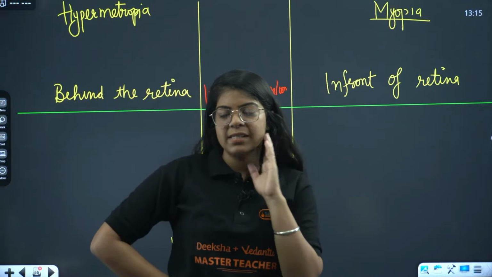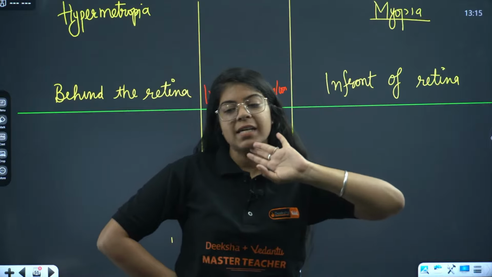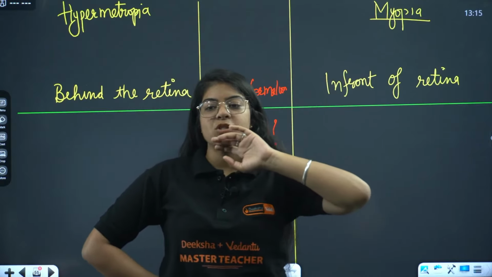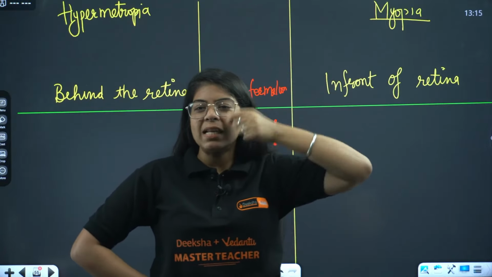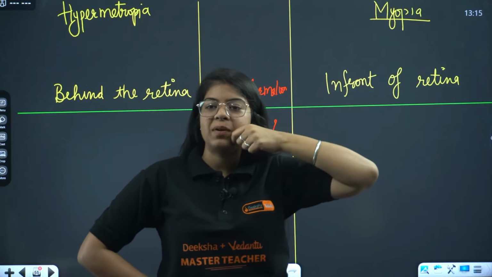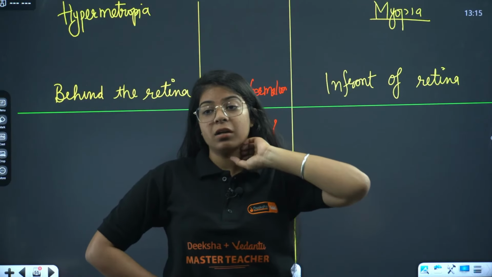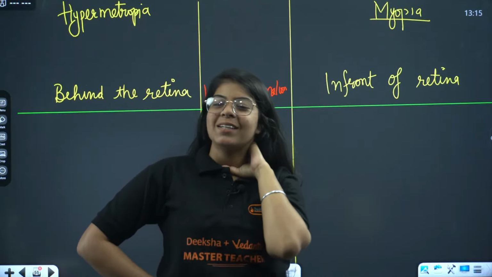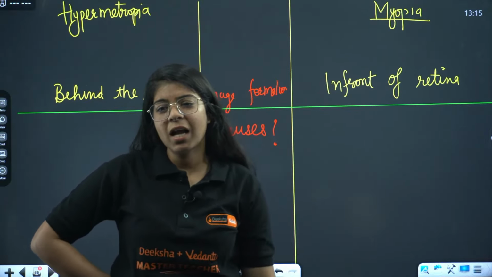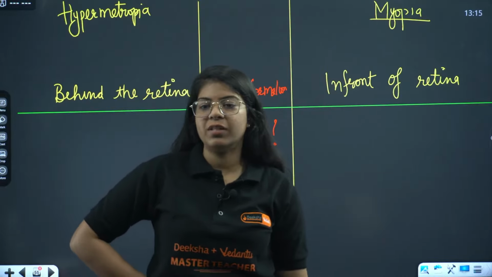Cloudy eye lens equals cataract. Because of long exposure to UV rays, you have seen that cataract mostly happens in old age. So because of long exposure to UV rays, a milky, cloudy structure sits on your cornea, and that is called cataract. Okay. Myopia: elongation of eyeball or excessive curvature of the eye lens.